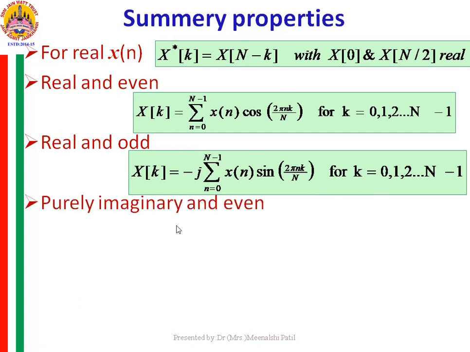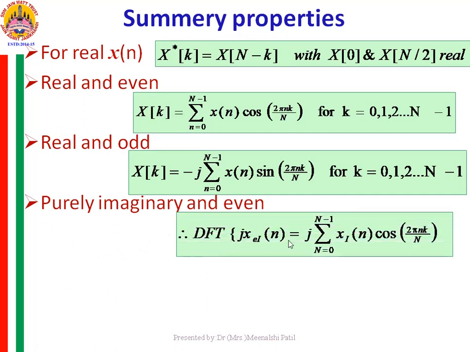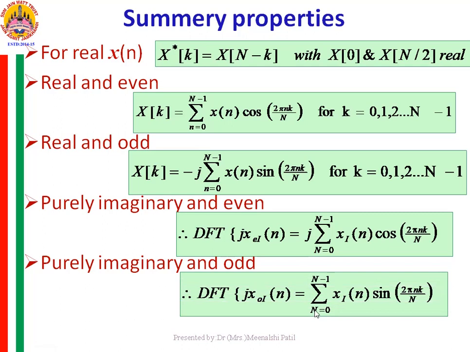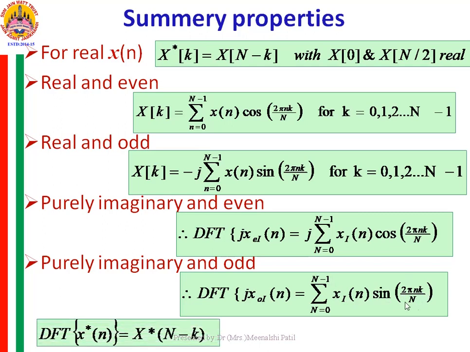If the sequence is purely imaginary and even, at that time the DFT is equal to j into summation, now this should be small n, from 0 to N minus 1 x of n cos of 2 pi nk by N. If the sequence is purely imaginary and odd, at that time it is summation small n from 0 to N minus 1 x i of n sin 2 pi nk by N.